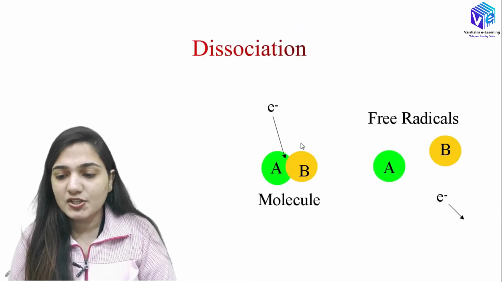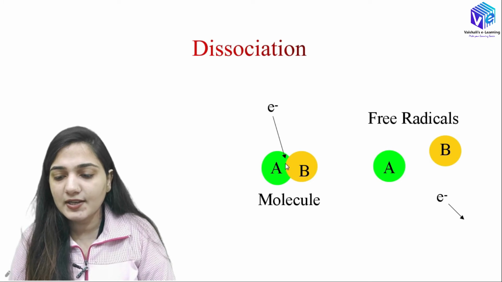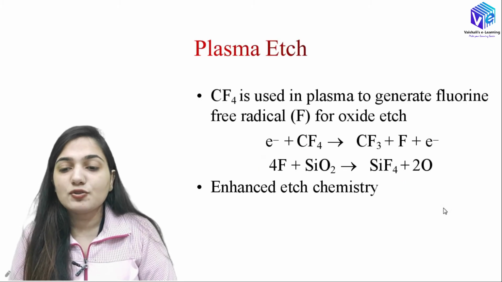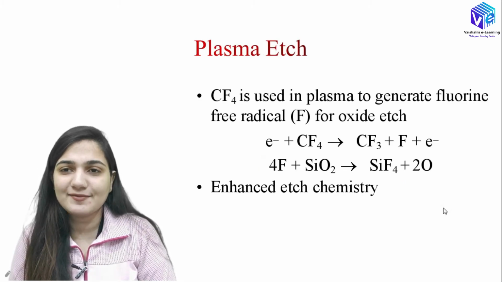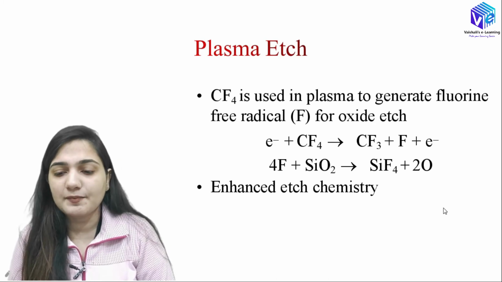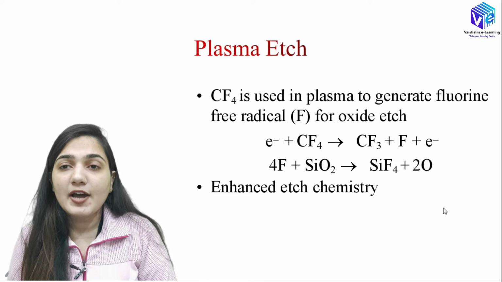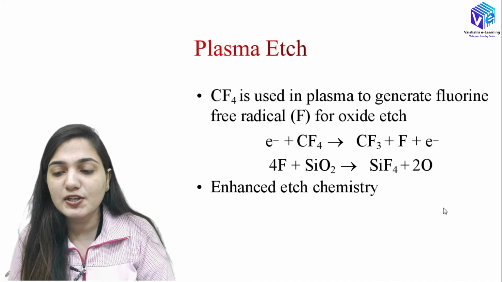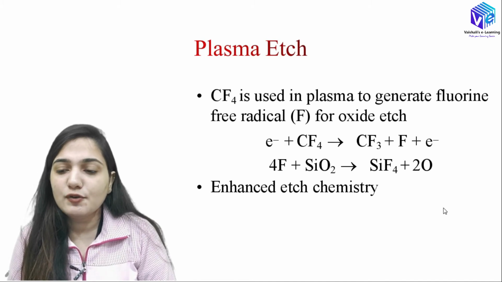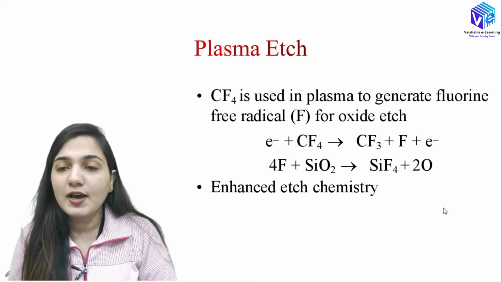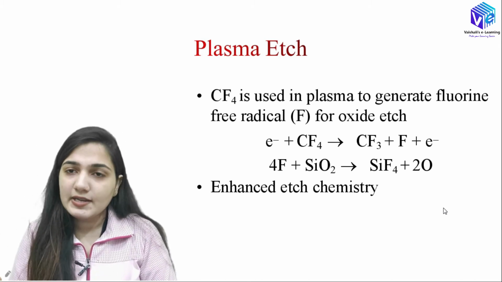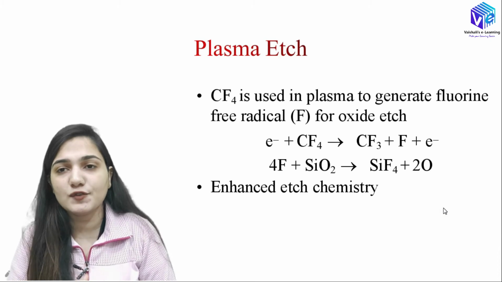So this picture shows the dissociation. The electron hits the molecule and we form the free radicals and the electrons back. Now coming to plasma etch. What happens when we use plasma for etching purposes? I have already told you we mostly use fluorine for etching. So CF4 is the mostly used molecule in the plasma to generate the fluorine free radical, which is mostly used for oxide etching. Whenever we have any oxide, silicon dioxide or any other oxide, we have to etch it using fluorine.